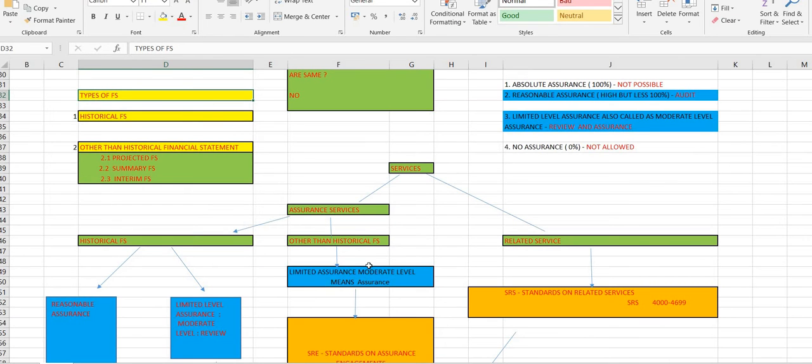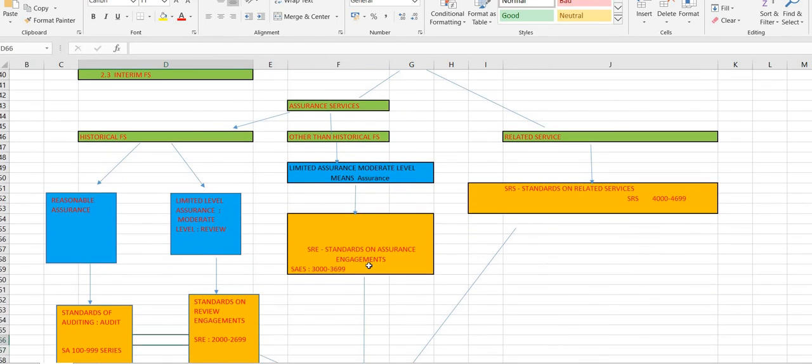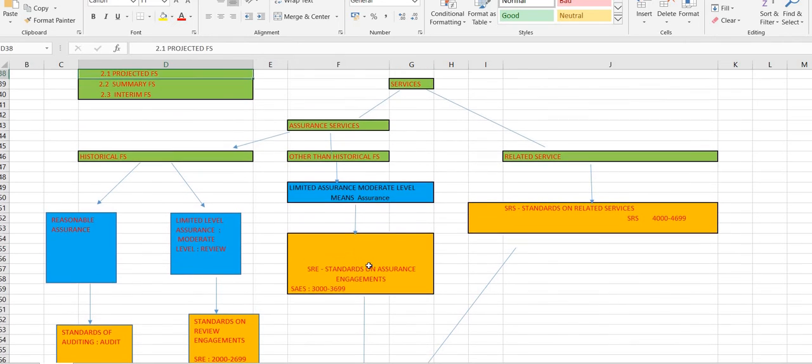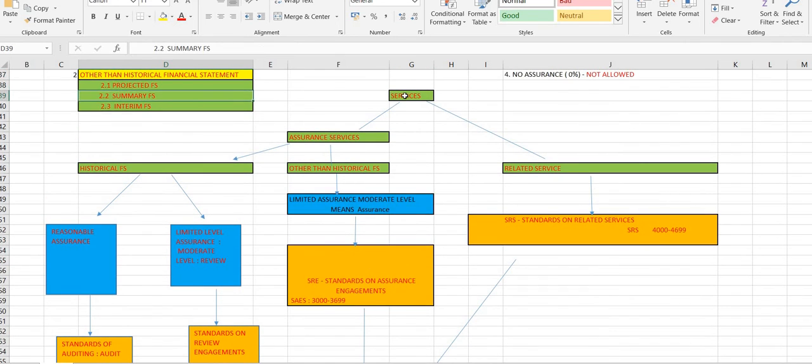So we have understood the types of financial statements in detail. Now we will come to the last part of this lecture, wherein I'm going to club everything we read. So we have services of two kinds. One is assurance, second is related. If it is related, then simple. What are the standards applicable?